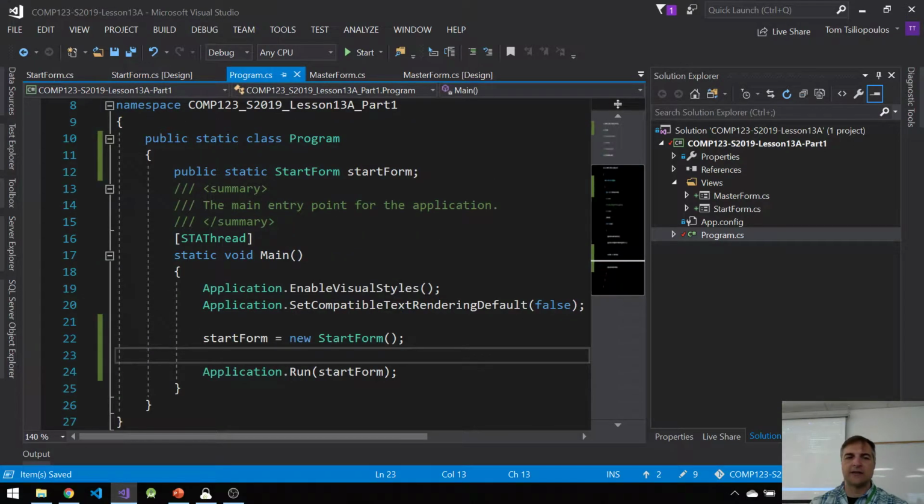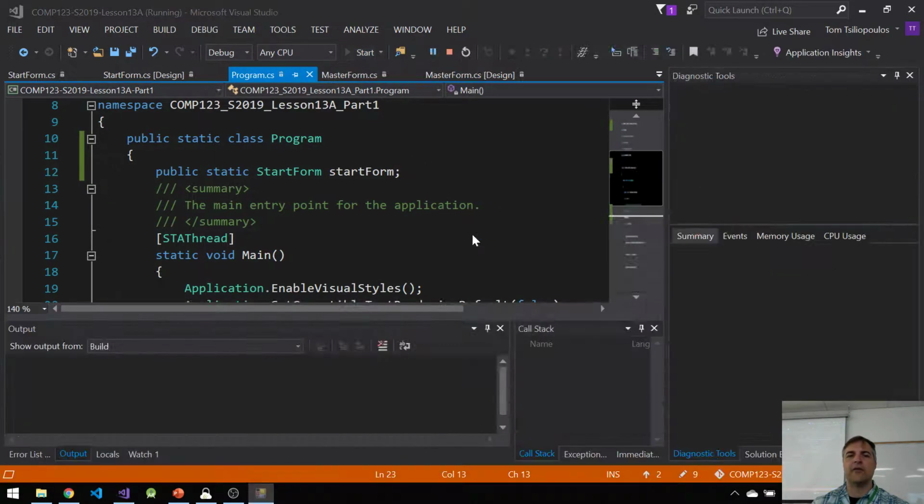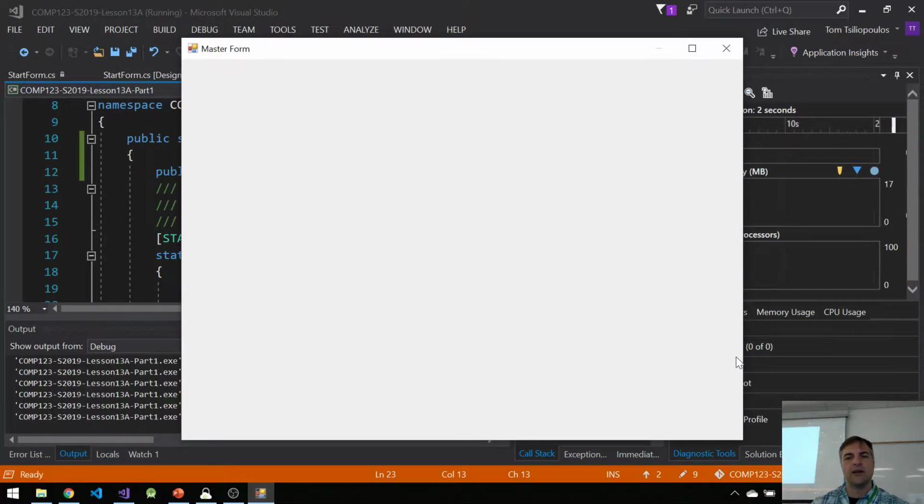Alright, so that's stuff we've done before, a bunch of times, right? You can see that I have a start form I've declared. Here I instantiate it, here I call it in my application run. You should be very familiar with this because we've done it many times. Now if I start this off, you can see my start form starts off and it inherits all the stuff.